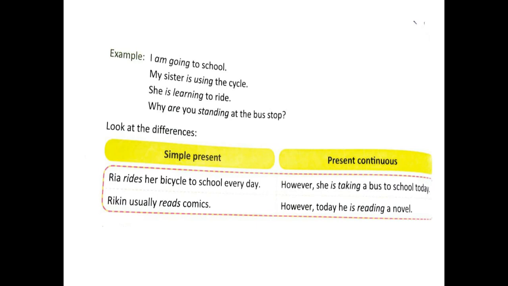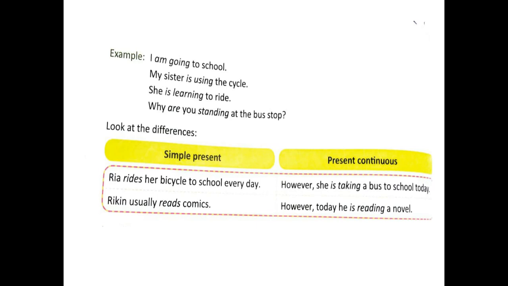I'll tell you a simple example. Now let's differentiate simple present as well as present continuous. You know what simple present is, isn't it? As well as you know what present continuous is, isn't it? Let's see. Ria rides her bicycle to school every day. But in present continuous tense, you just see: however, she is taking a bus to school every day. Clear?